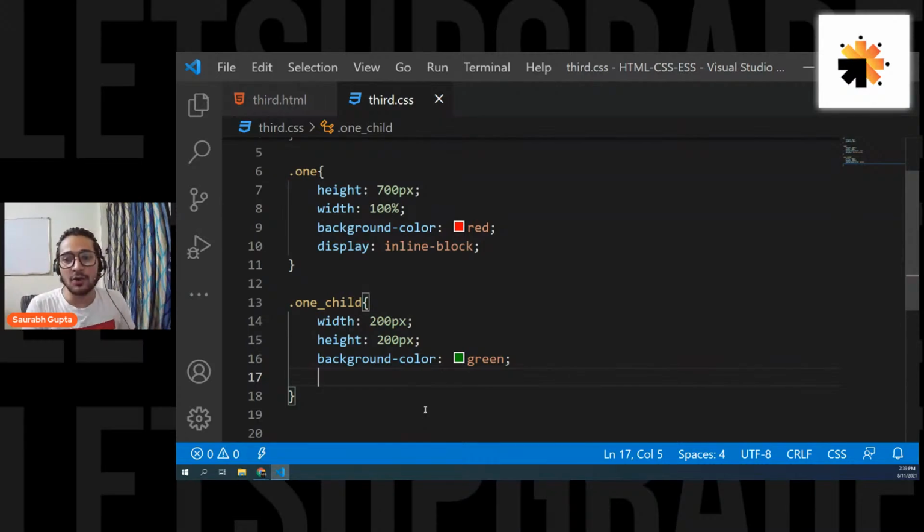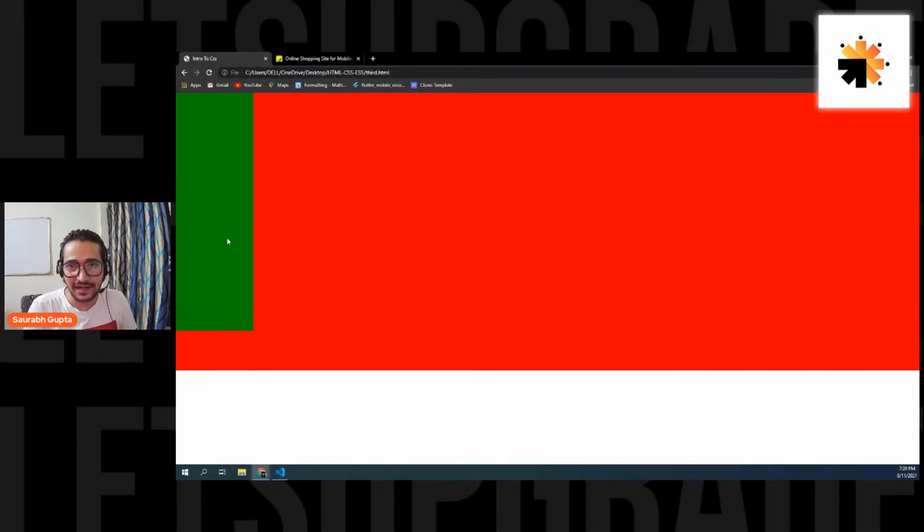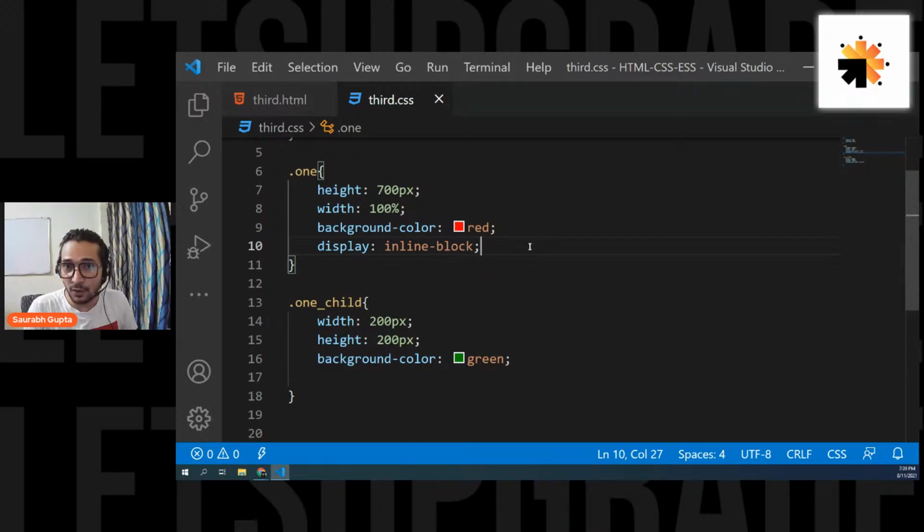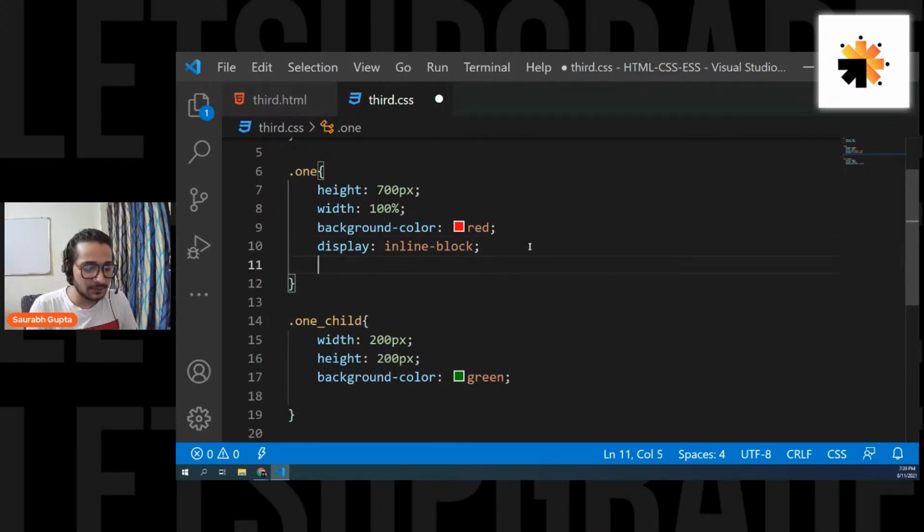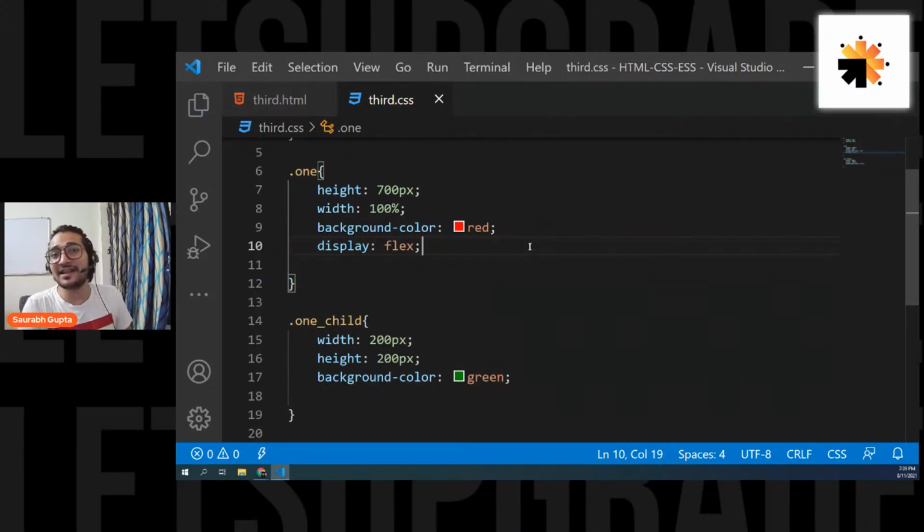Okay, and now for this, what you have to do is you have to go in your parent. Now these green elements are the child and the parent is the red one. So you have to go in your parent. Remove the inline block from the parent. We don't need it right now. And tell your parent to have a display of flex.